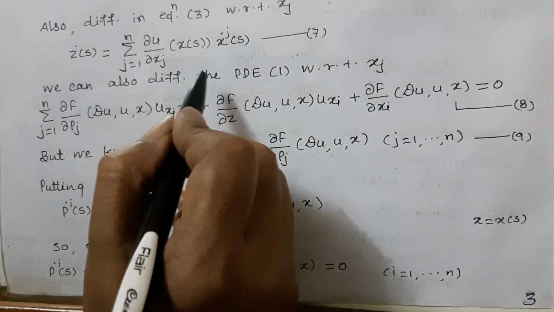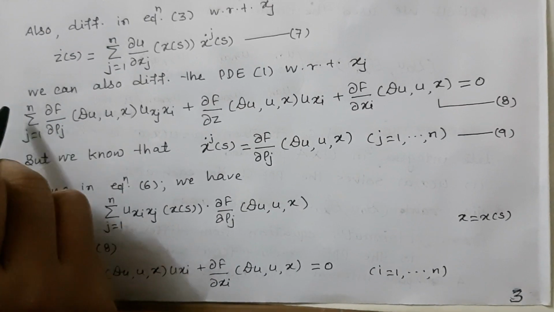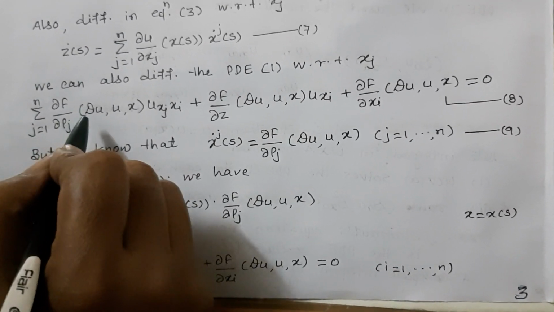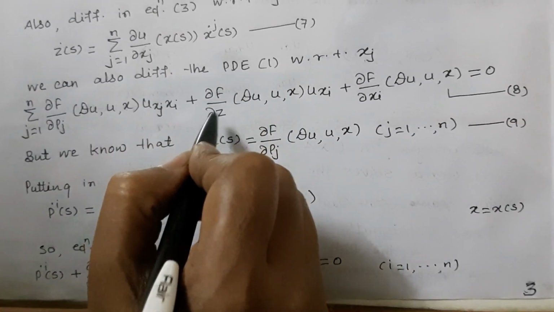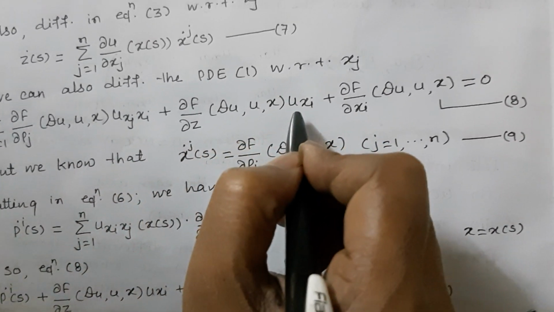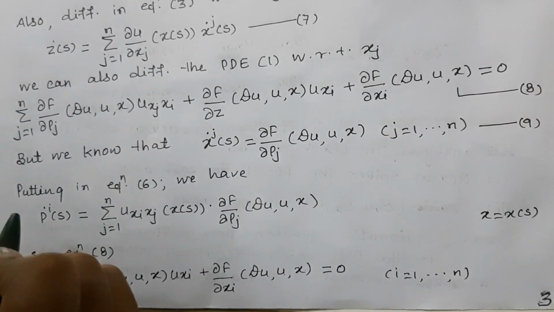We can also differentiate equation 1 with respect to xi: summation of j is equal to 1 up to n ∂F/∂pj(Du, u, x) u_xj xi plus ∂F/∂z(Du, u, x) u_xi plus ∂F/∂xi(Du, u, x) is equal to 0.